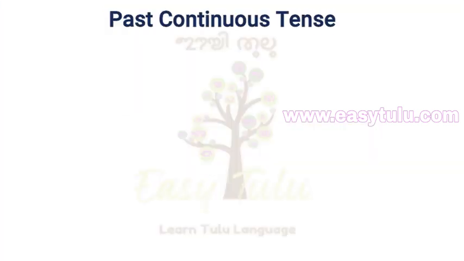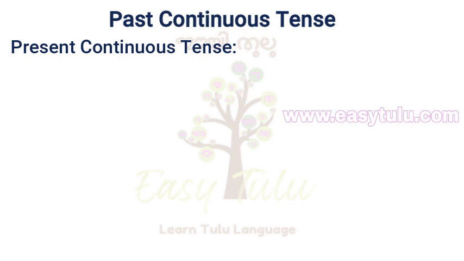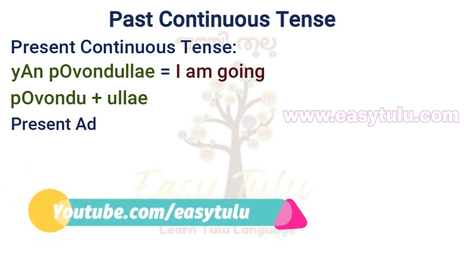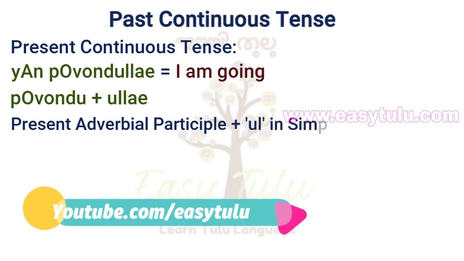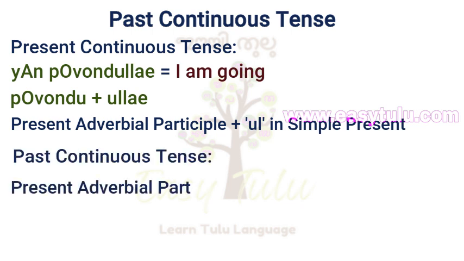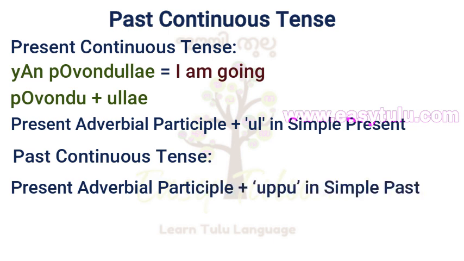We have already learned present continuous tense in lesson number 16. Yanu povandulla. I am going. Povandu plus ulle, povandulle. Here, povandu is the present adverbial participle and ulle is the simple present form of the auxiliary verb ul. To make it past continuous tense, we have to remove ulle and add the simple past tense form of the auxiliary verb uppu to the present adverbial participle.